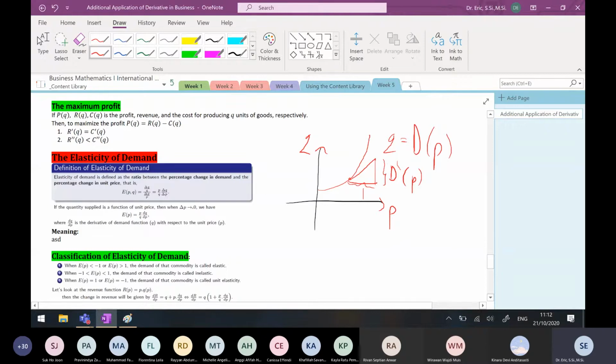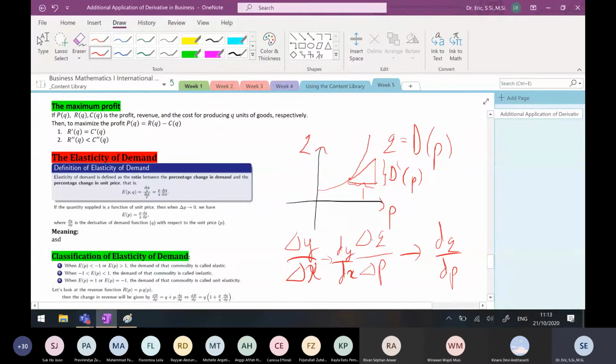So when delta P goes to 0, delta Q divided by delta P will give you the derivative dQ dP. The same as if I have delta Y divided by delta X: when delta X goes to 0, this will give you the slope of the tangent line, that is dy dx.